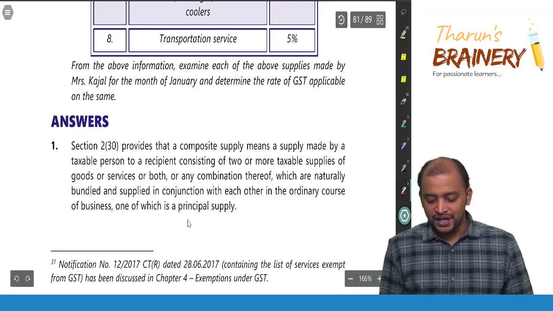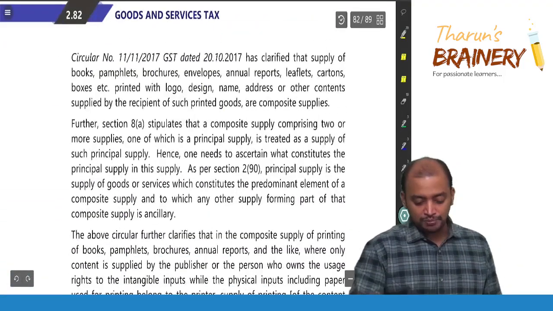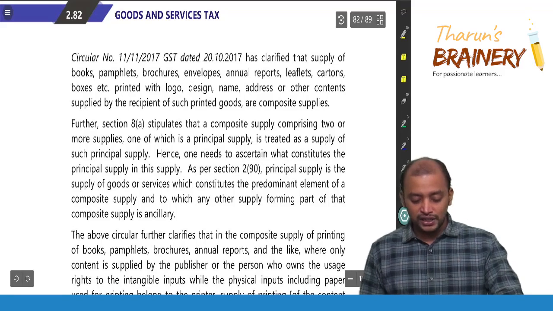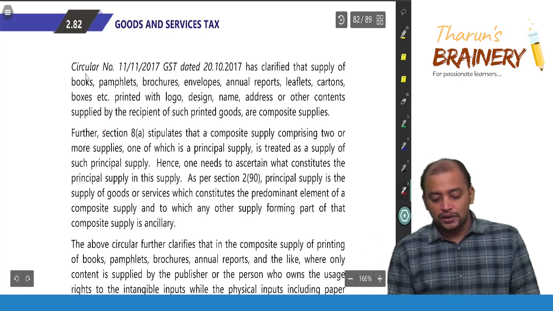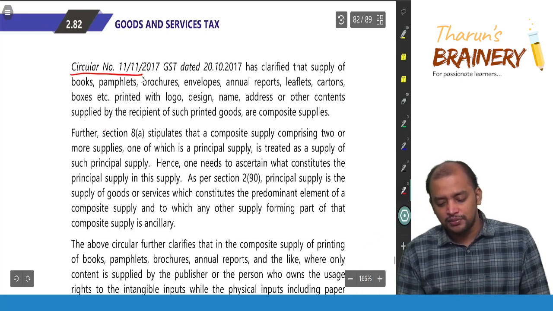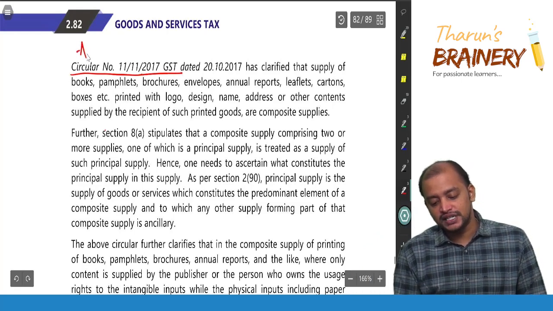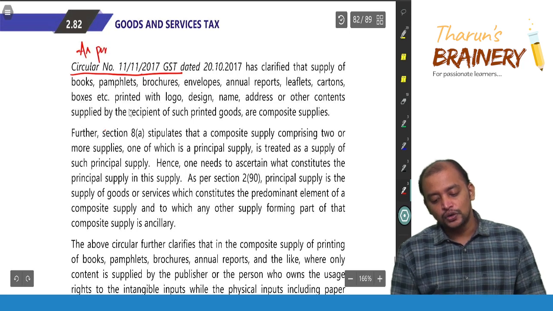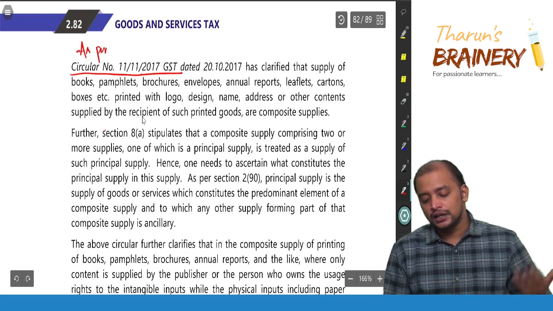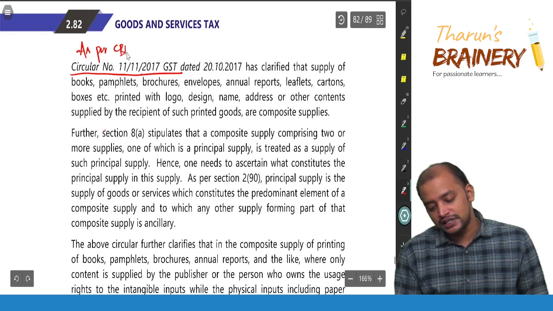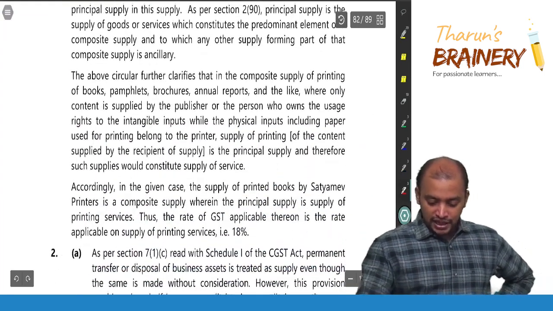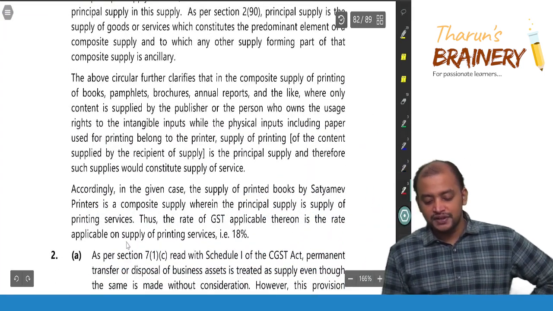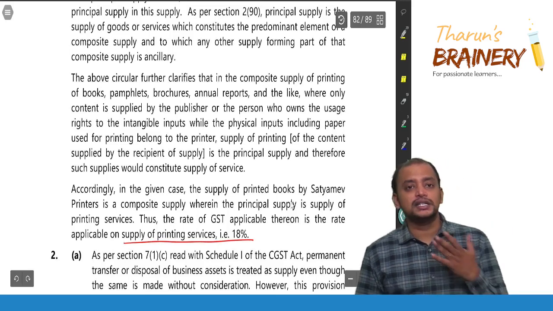So, principal supply concept needs to be applied. That is only given in the circular. Sir, should we remember this circular number? Not required. This circular number is not required in exam. So, you can just write as per CBIC circular. You know that this information is from circular. You can write in exam as per CBIC circular. So, that will be sufficient. Okay. So therefore here it will be treated as supply of services and the rate of GST is 18%.